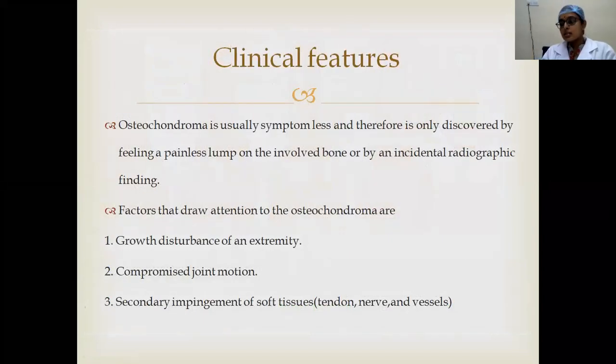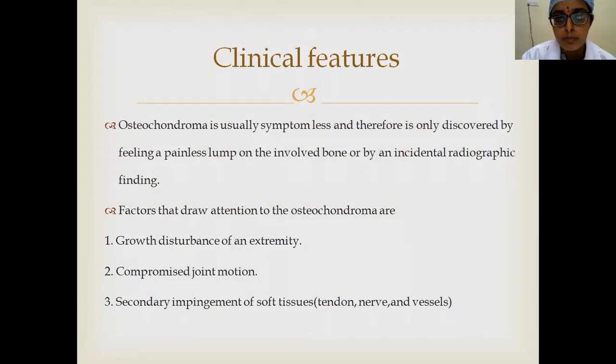They are asymptomatic unless they impinge upon surrounding neurovascular structures. They are only identified when there is some painless lump, or when there is some trauma and it is an incidental radiographic finding.